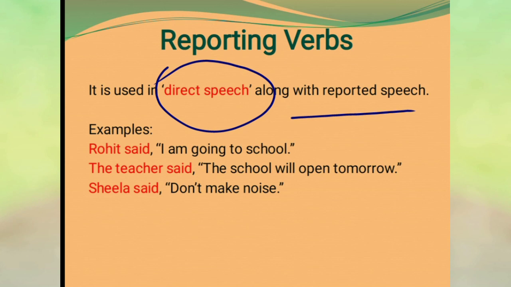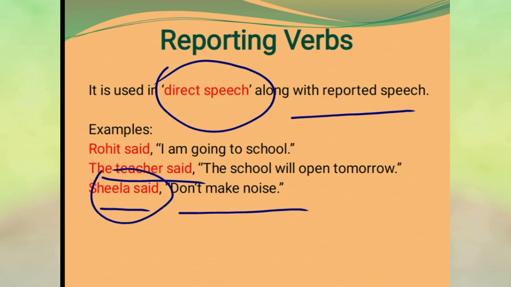And the sentence: the teacher said, the school will open tomorrow. Again, this part, the teacher said, is the reporting verb. In another sentence you can see: Sheila said, don't make noise. Again, the part in red color is the reporting verb. So, in short, we understood about reporting verbs.